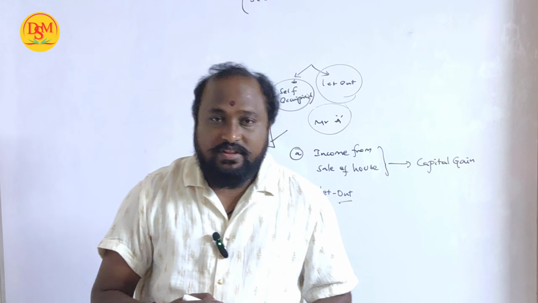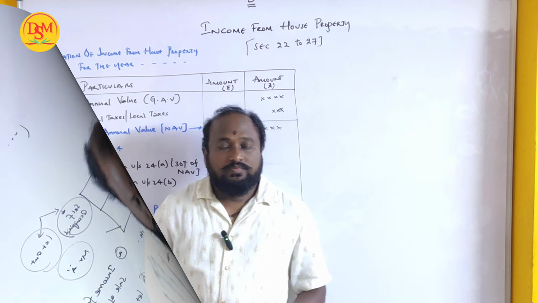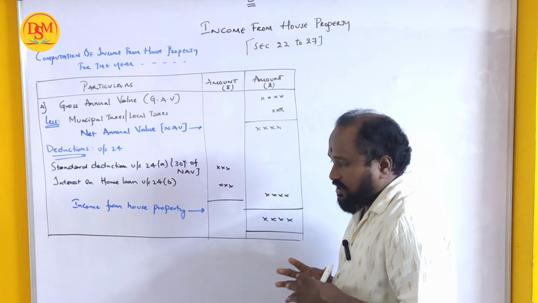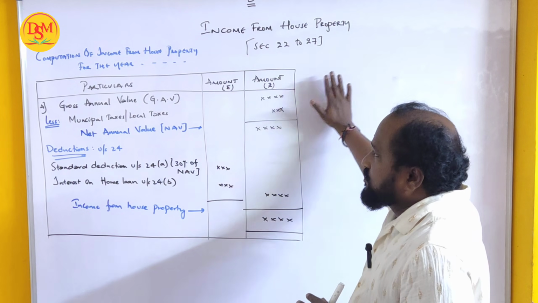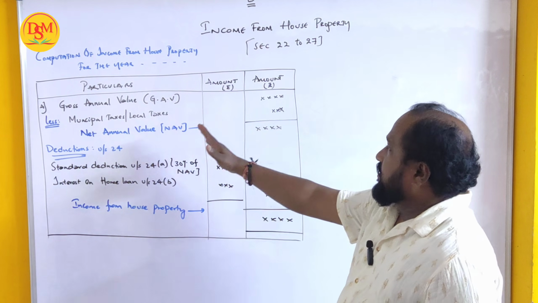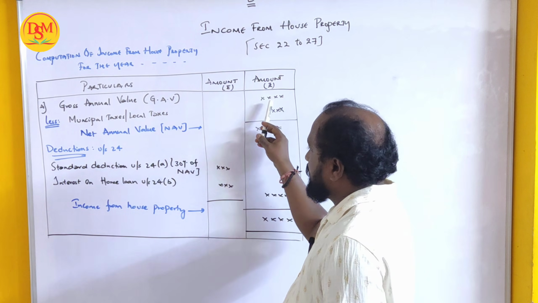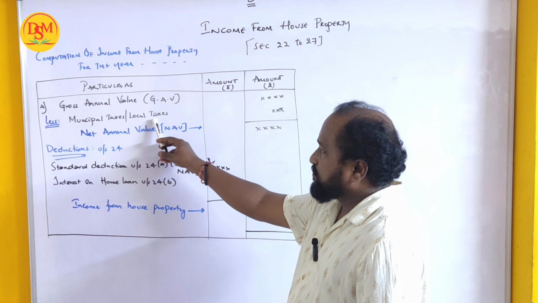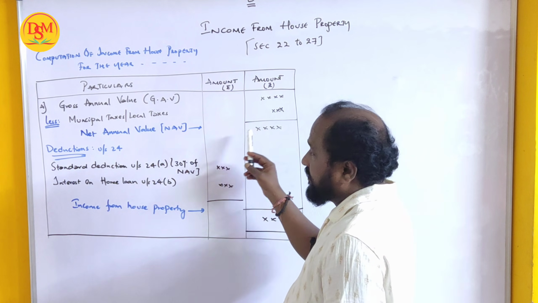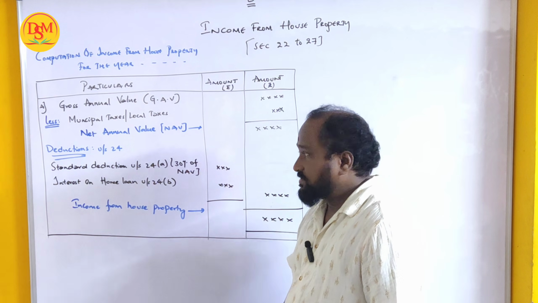Let's move ahead with some terms and conditions. So here, this is the pro forma for how to calculate income from house property. Computation of income from house property for the year so and so. Next, particulars, amount and amount. Gross annual value. From that, you have to deduct municipal taxes, which are also called local taxes. You'll get the net annual value after deducting municipal taxes.